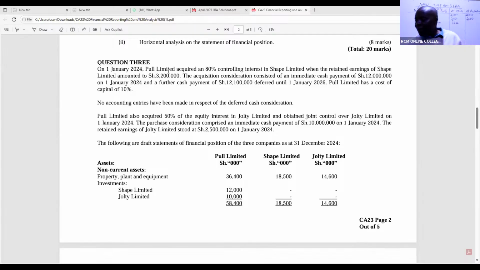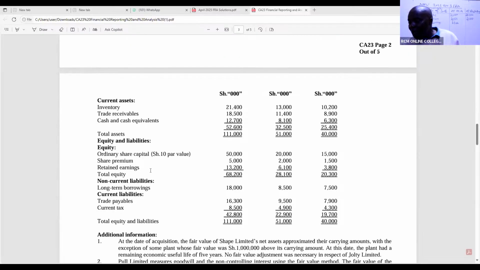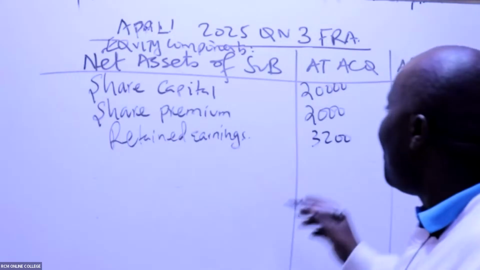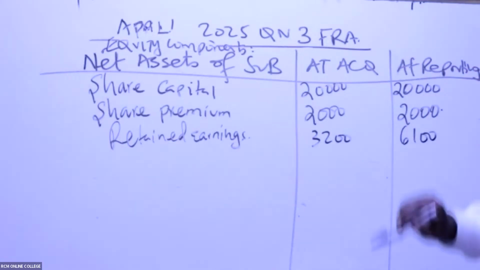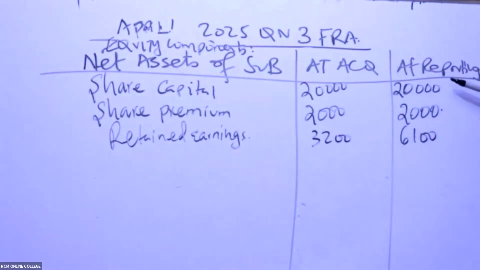And when I go to the financial statements, retained earnings at reporting here, you can see retained earnings for SHAPE is 6,100. Retained earnings for SHAPE is 6,100, like that. Remember, we are doing this net assets at acquisition and net assets at reporting.